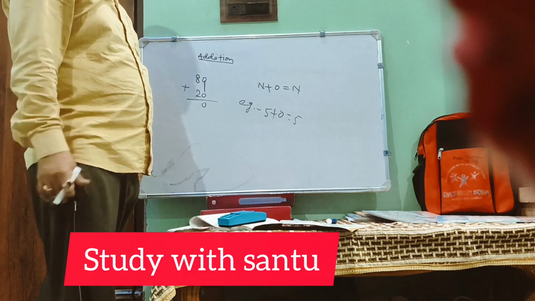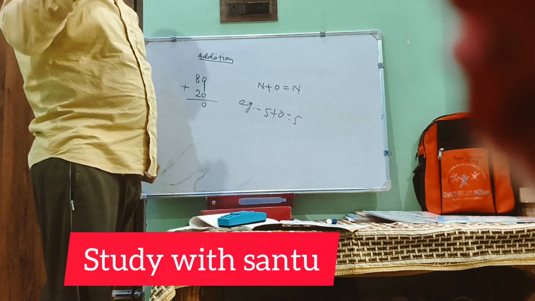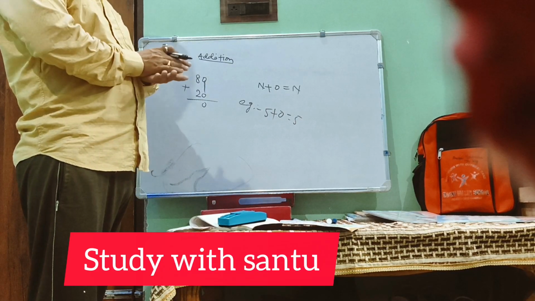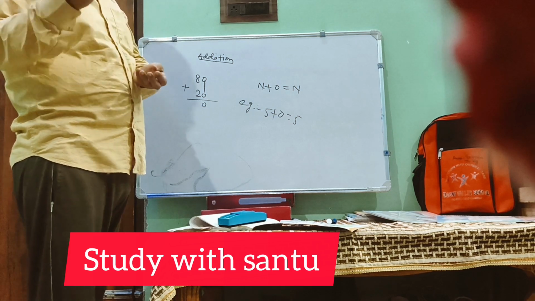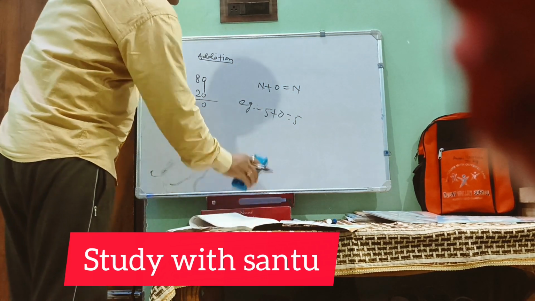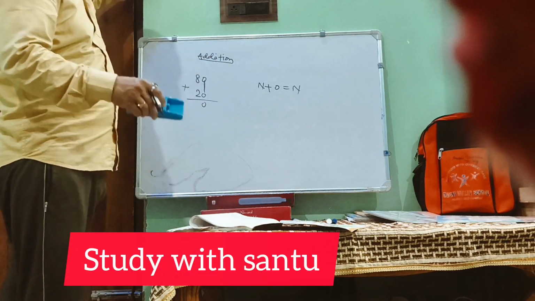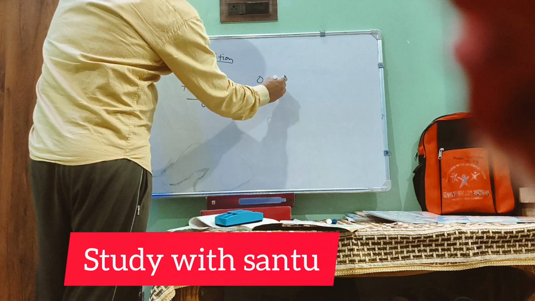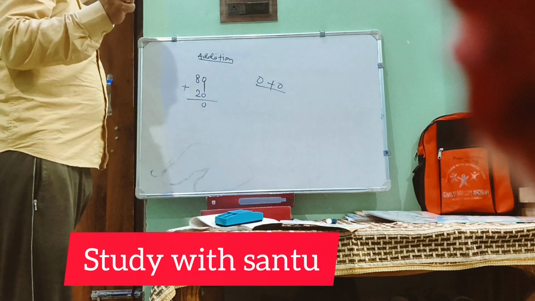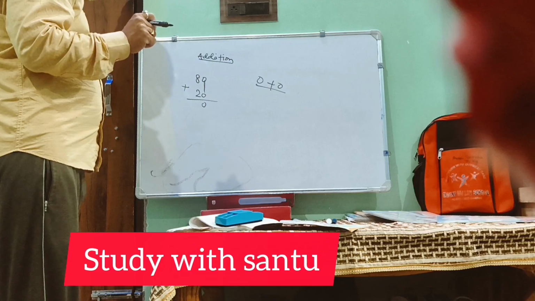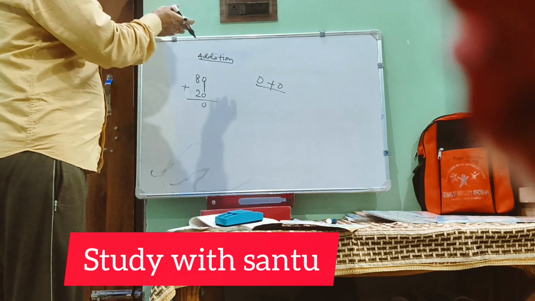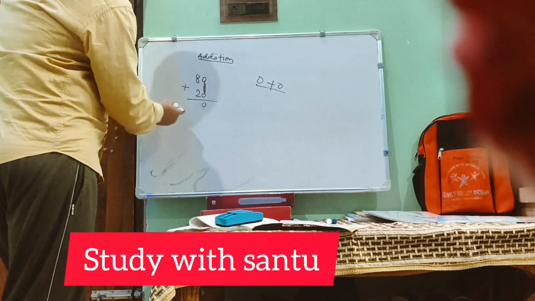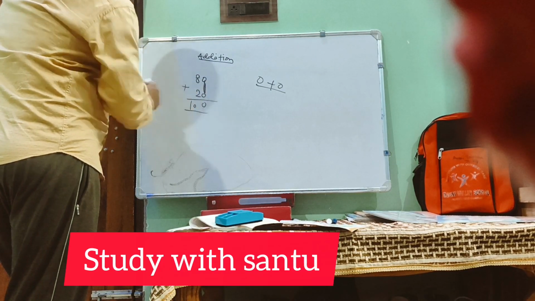You already have 5 rupees, and I am giving nothing to you, so you have 5 rupees only. In the same way, if I add any number with 0, you will get the same number. And 0 plus 0 is always 0. This is all simple basic concept. In further classes, you get all kinds of concepts. So 0 plus 0 is 0, and 8 plus 2 is 10, so it will be 100.